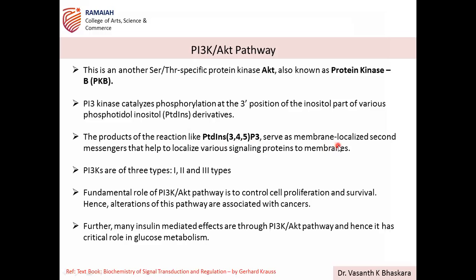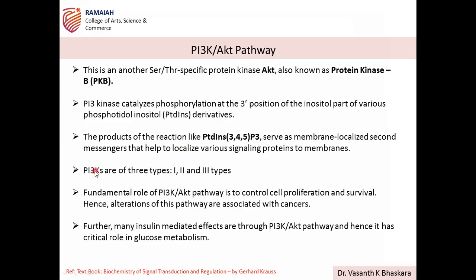This serves as a membrane localized second messenger. It is the second messenger in lipid signaling, and it is responsible for the downstream signaling events. How is it formed? When PI3K becomes active and phosphorylates, it forms phosphatidylinositol 3,4,5 triphosphate.